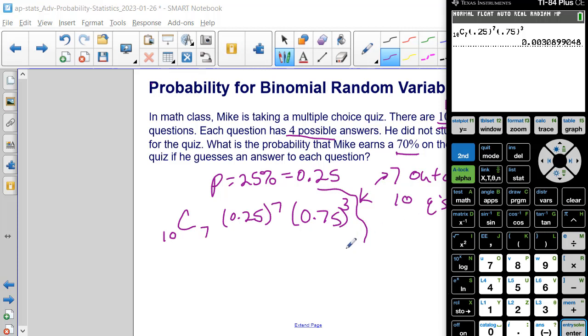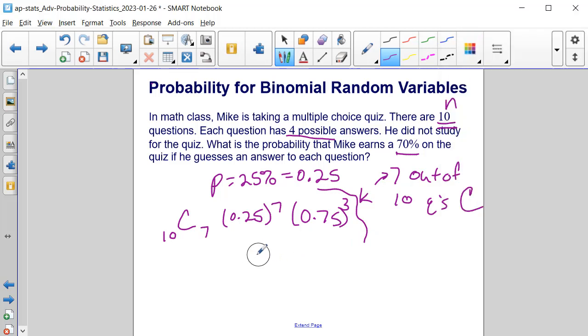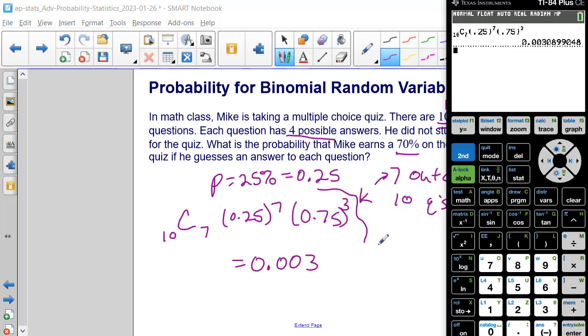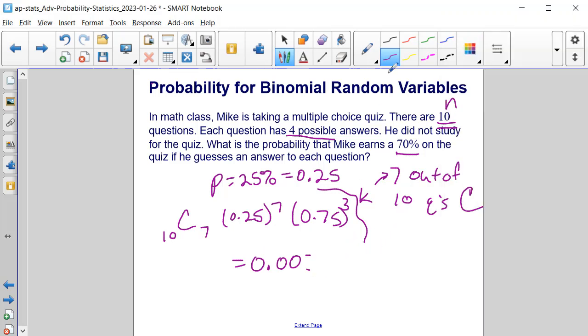So our answer here, that's a 0.301% chance that he gets a 70% if he guesses on each question.